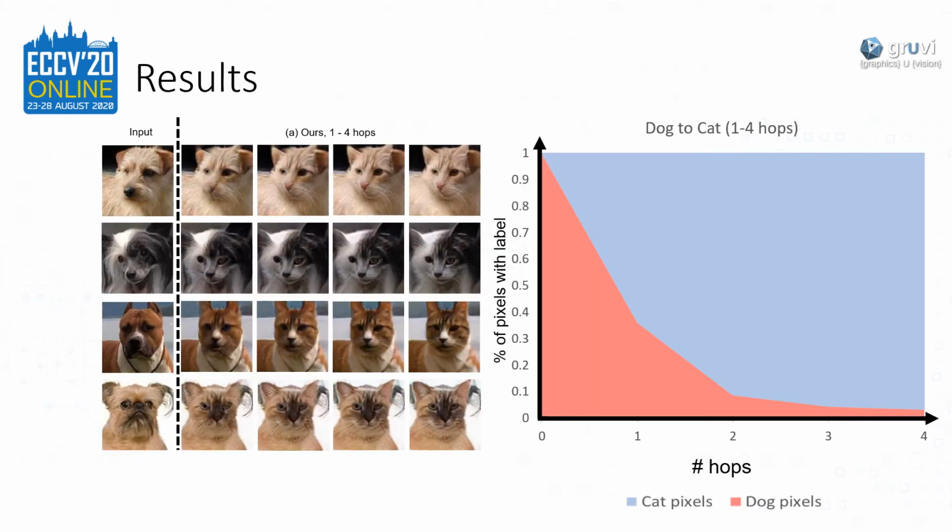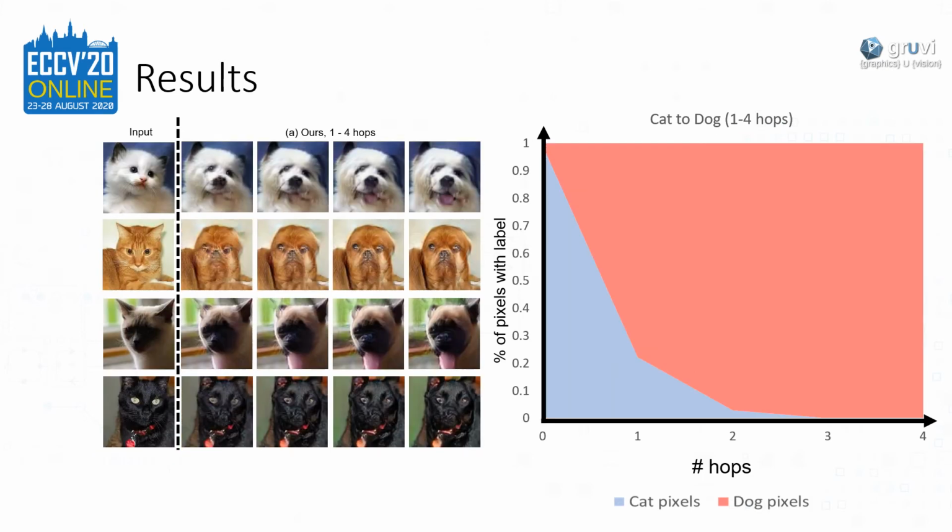We also evaluate how the percentage of pixels translated varies as a function of the number of hops performed, using DeepLab v3. While not strictly linearly translating the pixels, it is still a smooth monotonic function, suggesting that the hops successfully encourage in-between images that can be interpreted as domain hybrids. We can observe the same phenomena when translating from cats to dogs.